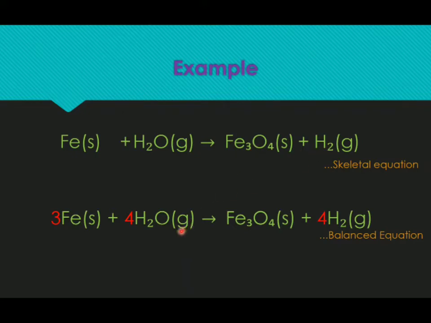How do we balance this equation? So the balanced equation gives you 3Fe plus 4H2O gives Fe3O4 and 4H2. So please write down the skeletal equation in the notebook. Add the atoms the way it was taught to you. Then you will get the balanced equation.